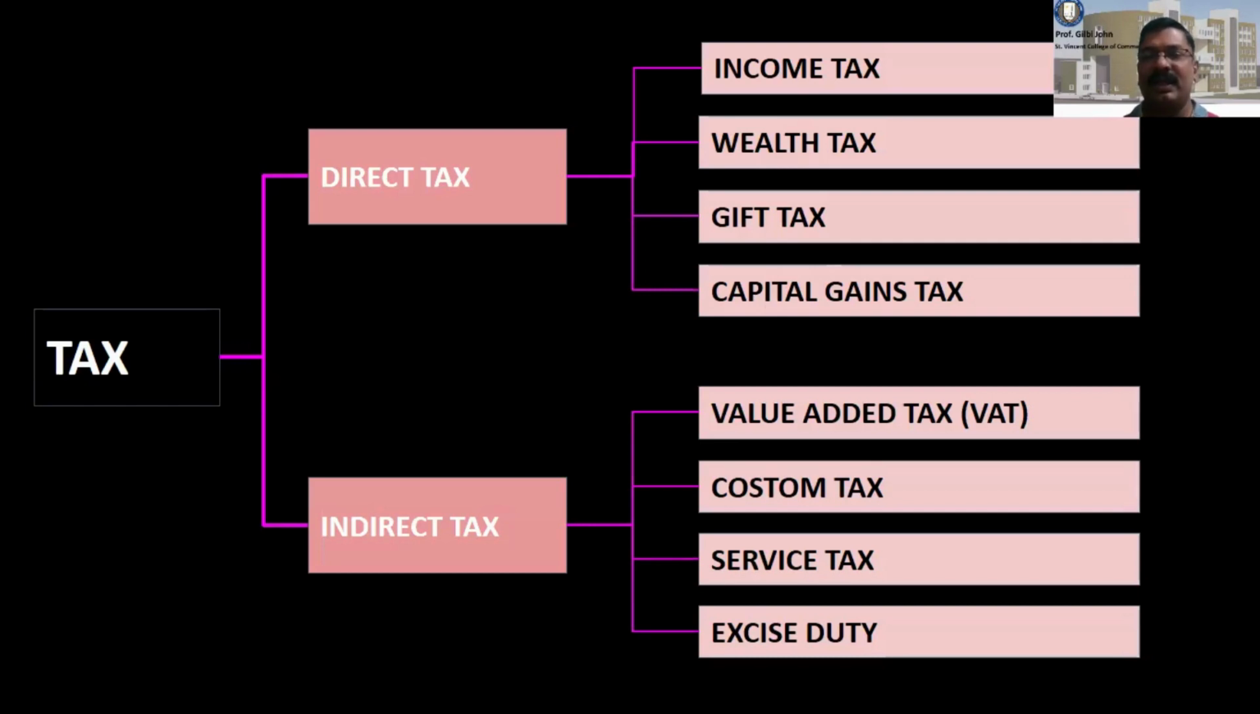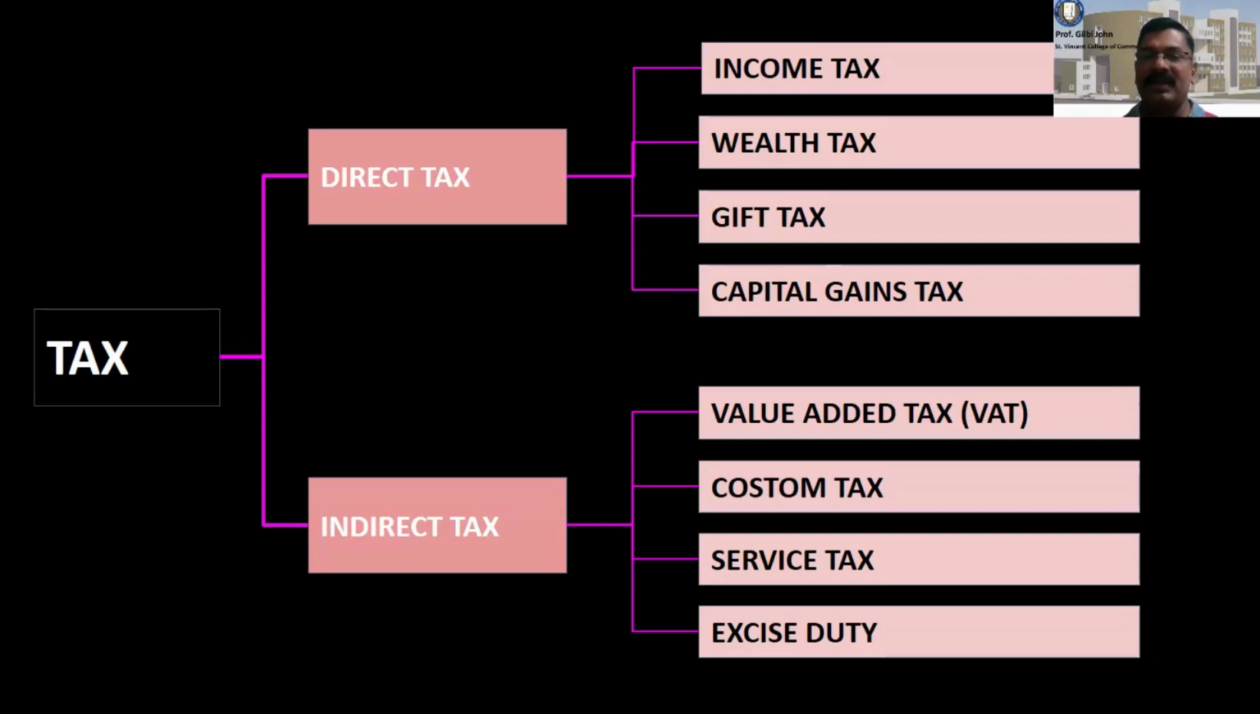Tax is basically classified into direct tax and indirect tax. Now, government collects taxes mainly to finance or support all welfare activities and for running the government machinery. That is how the government machinery runs, by collecting taxes from the people.